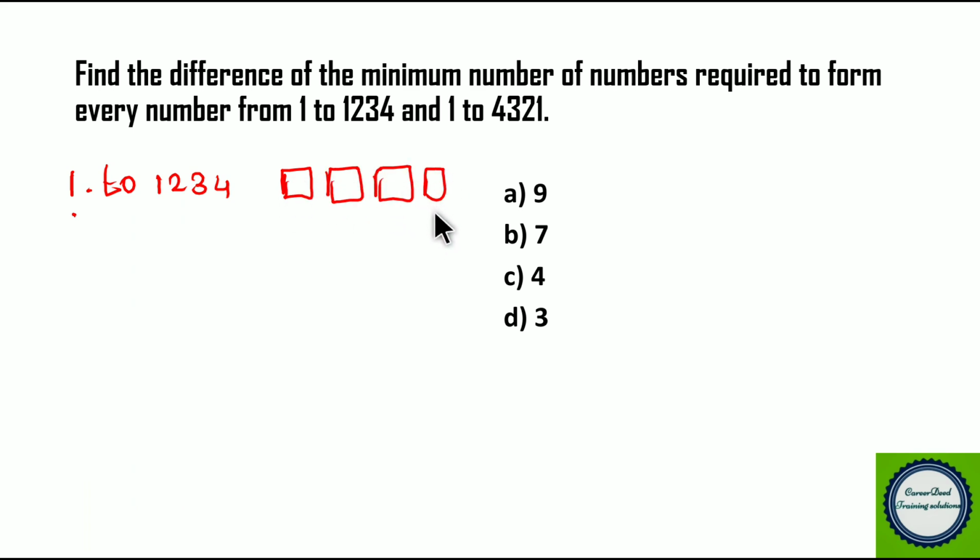The last place definitely can be filled in 10 ways, the tens place 10 ways, the hundreds place 10 ways, but the 1000th place should be filled in only one way. The reason is you can't fill it with 0, but you can fill it with 1 alone. You can't fill it with 2 because it will become 2000s, but the maximum value here is only 1. So this can be filled in 31 ways. 31 digits are required. And next, 1 to 4321.